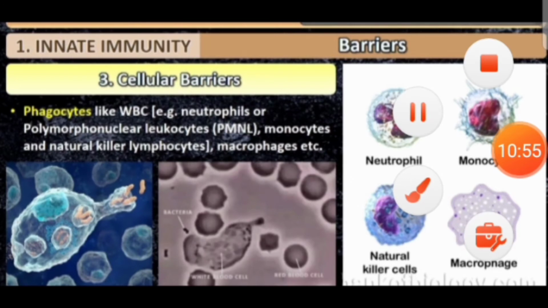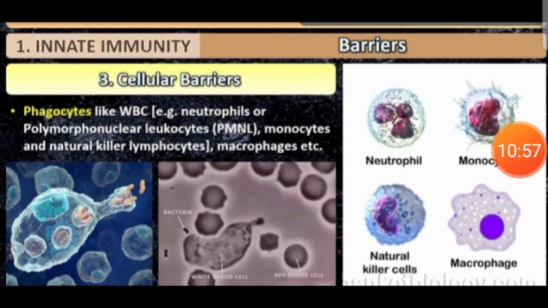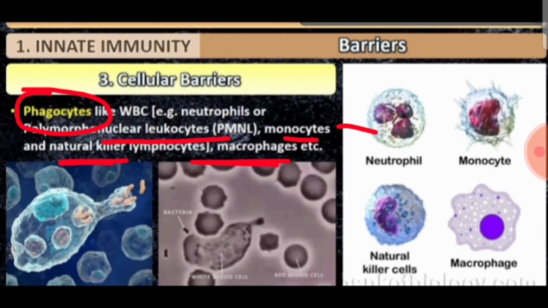Then in case of cellular barriers, we have different types of cells, especially WBCs like neutrophils and PMNL, polymorphonuclear leukocytes, monocytes, natural killer cells and macrophages. They are all phagocytic in nature and engulf the infectious agent.